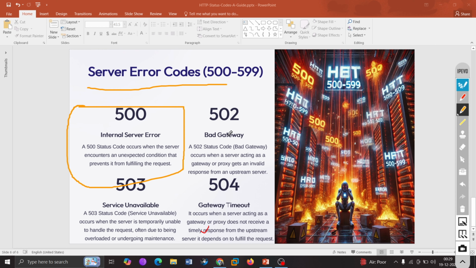Then there is something called 502 Bad Gateway. This code occurs when the server acting as a gateway or proxy gets an invalid response from an upstream server. I mean, at least over here, they are getting responses. But if I look at 504 Gateway Timeout, it occurs when a server acting as a gateway or proxy does not receive a timely response from the upstream server. Just find the difference, guys. In 502, they are getting a response from the upstream server. In 504, they are not getting a response from the upstream server.